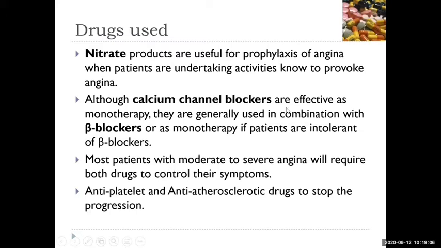show you. Do you want me to show you the effect of antiplatelet drugs, students? Do you remember it, or do you want me to show the effect of antiplatelet drugs? Show that, sir. Okay, good. Let me show you that.